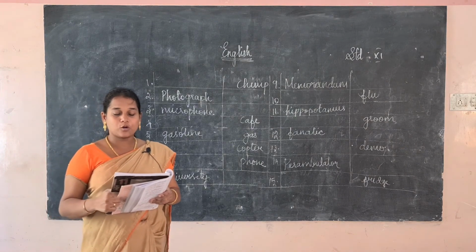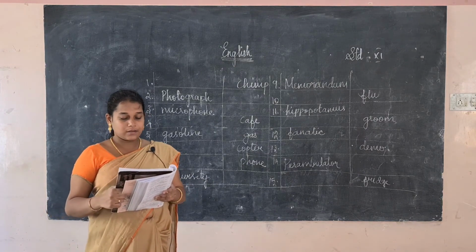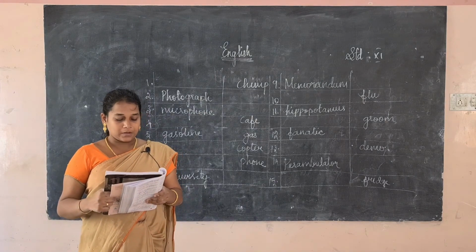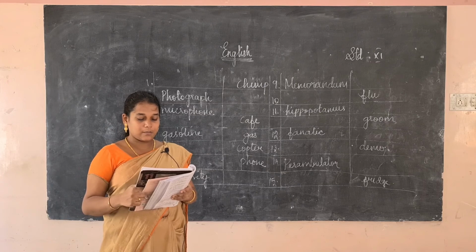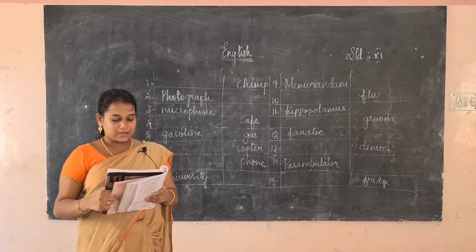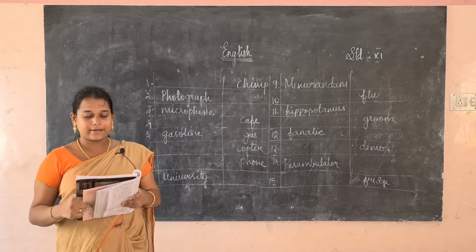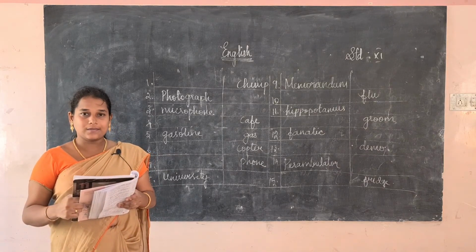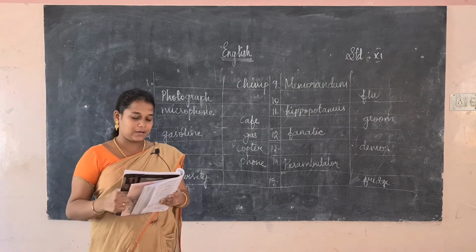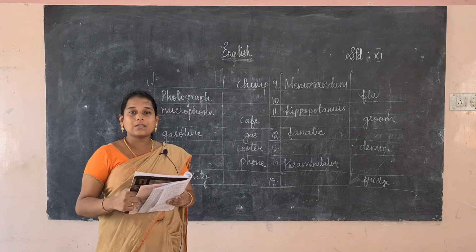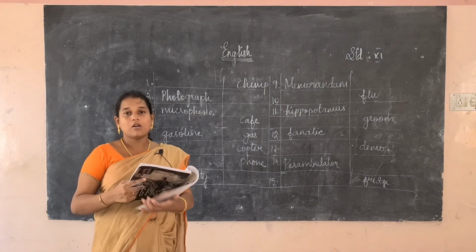A linguist studies language and its structure. A seismologist studies earthquakes. A herpetologist studies reptiles and amphibians. A meteorologist, you all know, studies the atmosphere, weather and climate. Okay, you have to memorize this and know many things apart from these 10 which are given in the book. They will ask a 1 mark question, and the clipped words will also be asked as a 1 mark question.